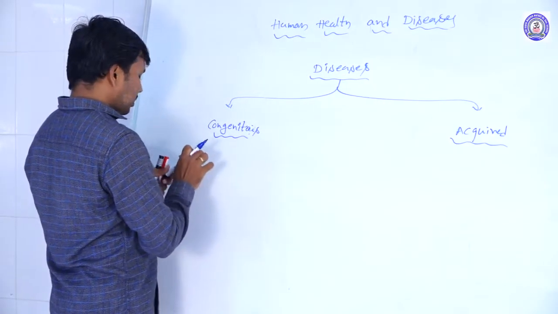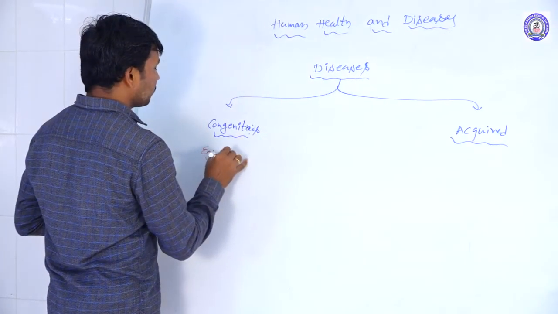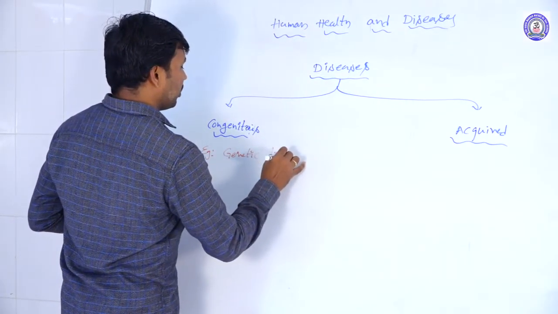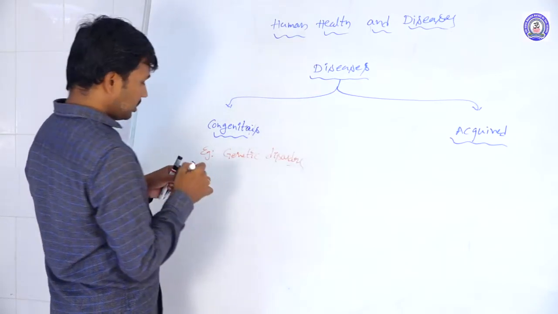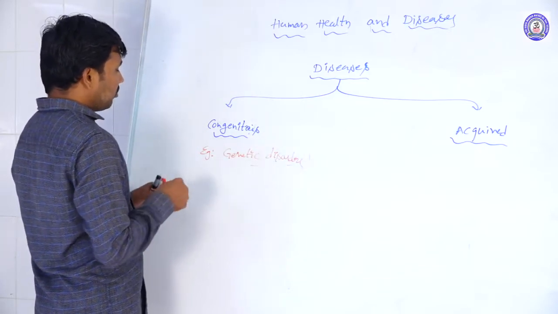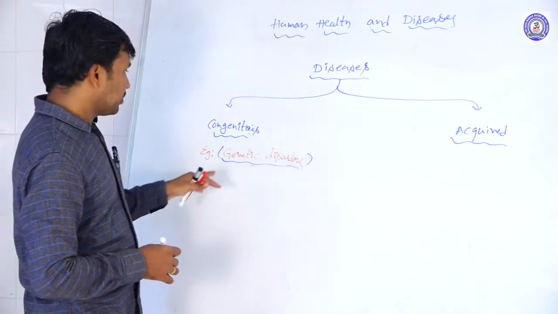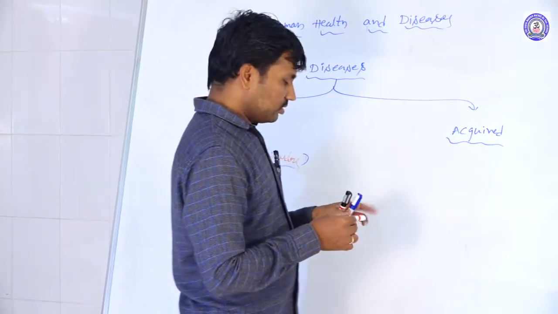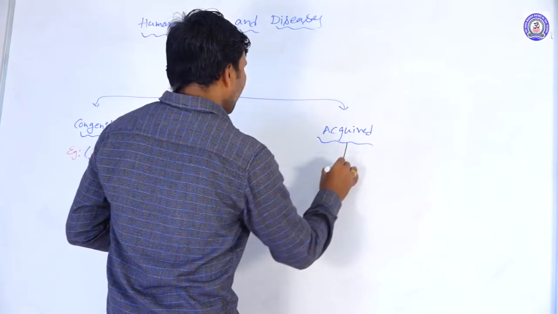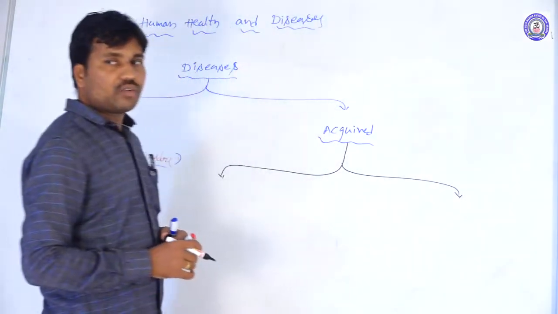For example, genetic disorders. All the genetic disorders come under congenital diseases. And acquired diseases means diseases we get after birth.